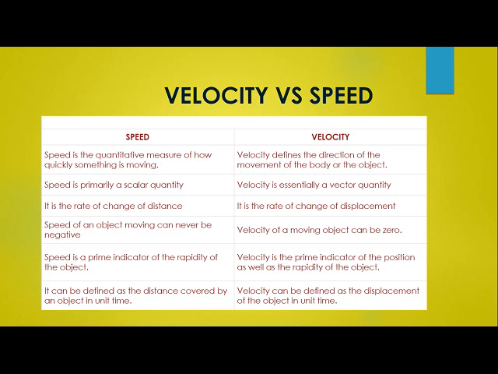Speed is a quantitative measure of how quickly an object is moving. In case of velocity, it helps us to know the direction of the object along with the speed. Speed is a scalar quantity while velocity is a vector quantity. Speed is the rate of change of distance while velocity is the rate of change of displacement. Speed can never be zero, children, whereas velocity can be zero.